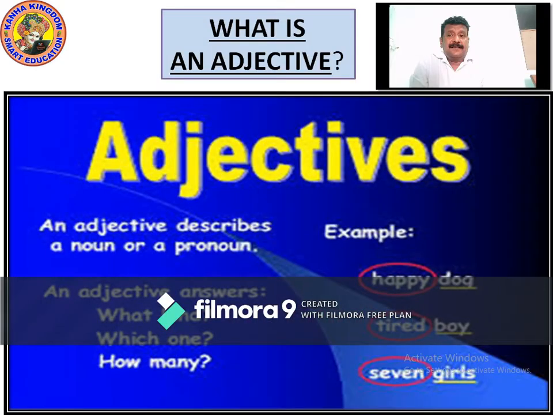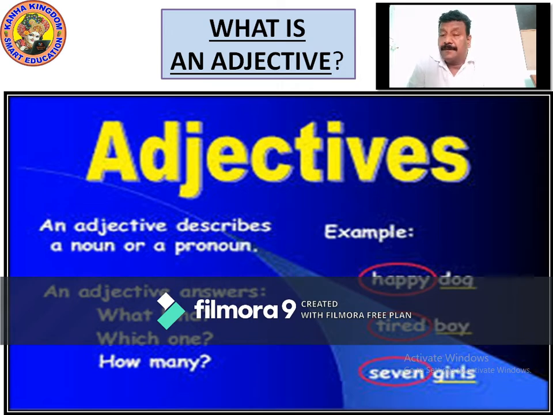So now let's see what is an adjective. When we talk about adjective, an adjective describes a noun or a pronoun. What does an adjective do? An adjective describes. It tells more about a noun. It describes more about a noun or a pronoun.